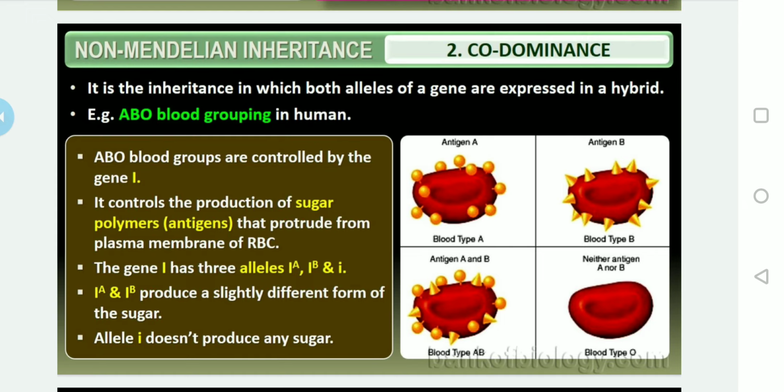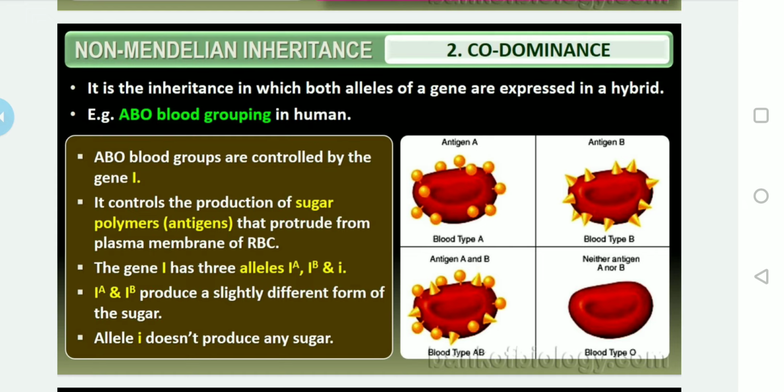The agglutinogens or antigens are glycoproteins, nothing but polymers of sugar present on the membrane of RBC, the red blood corpuscles. Here the diagram gives a clear picture, and there are 2 types of antigens, antigen A and antigen B, which we can identify in the blood groups. Then you can ask me, sir, what about the antibody?